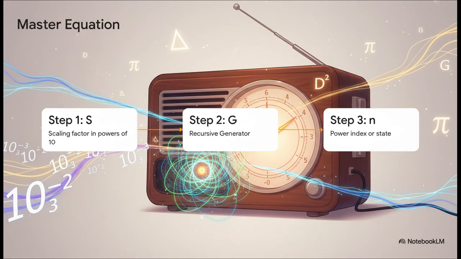To picture this, think of the master equation for this system. C equals S times G to the power of N, kind of like tuning an old-school analog radio. S acts as a scaling factor, basically adjusting the volume. G selects the generator, effectively picking the frequency band you're listening to. And N? Well, that's the specific integer notch on the dial that locks you into a station.